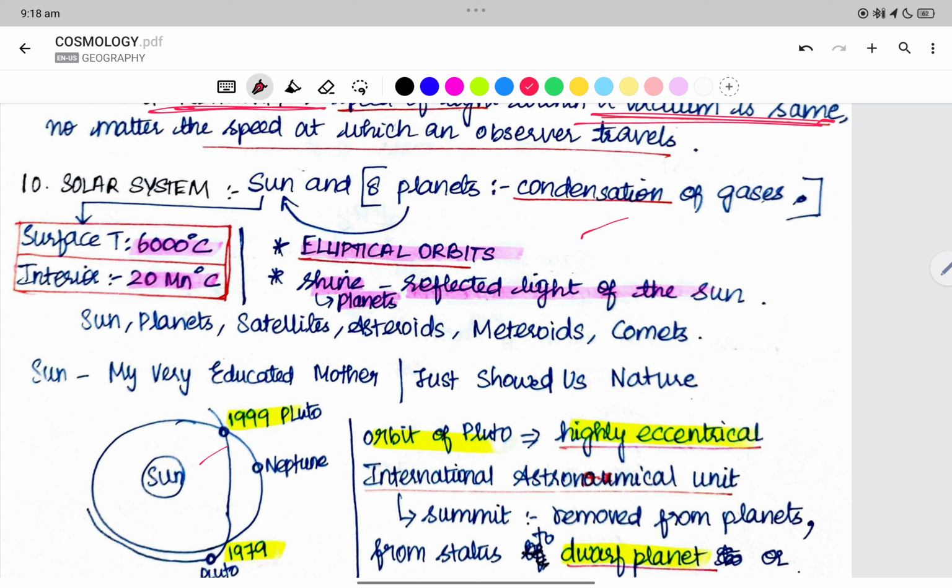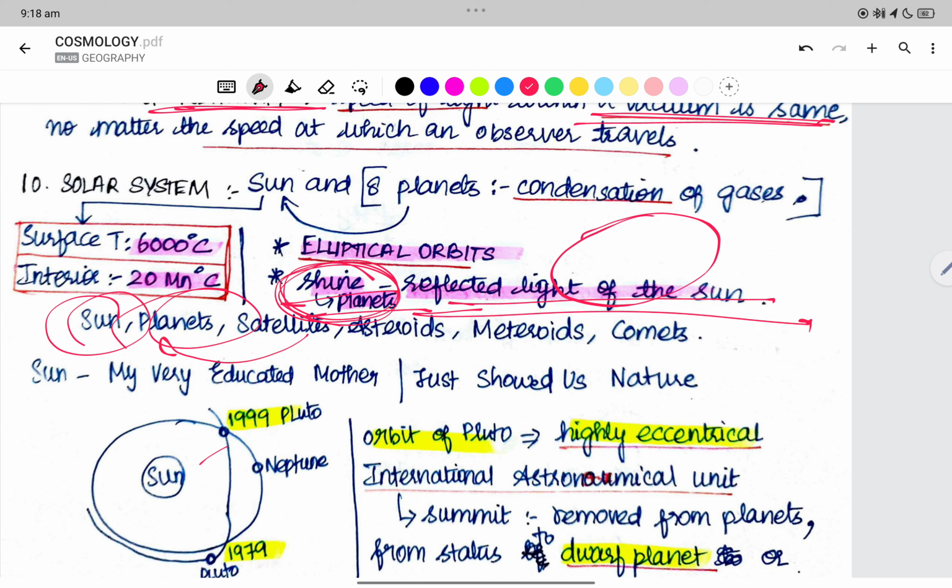Elliptical orbit. The orbit is elliptical. The planets shine because they reflect the light of the sun. The sun's planets have satellites, asteroids, meteorites, comets. We have to discuss all of them.